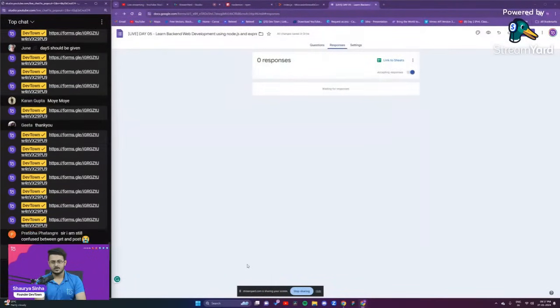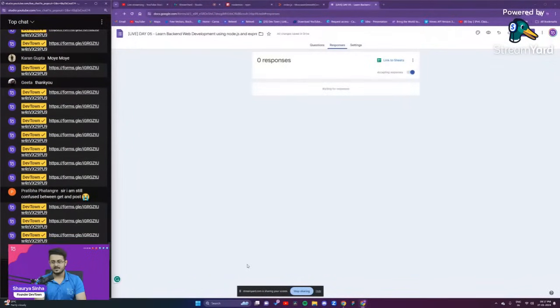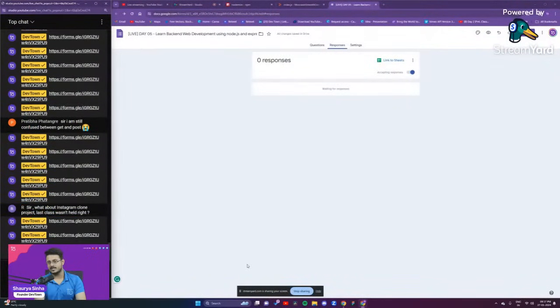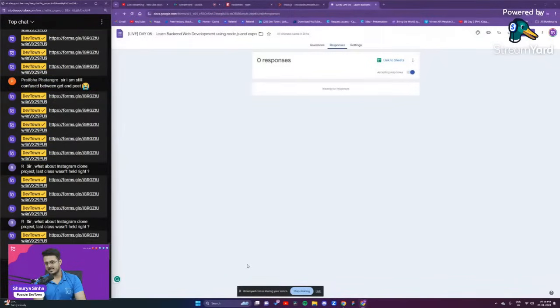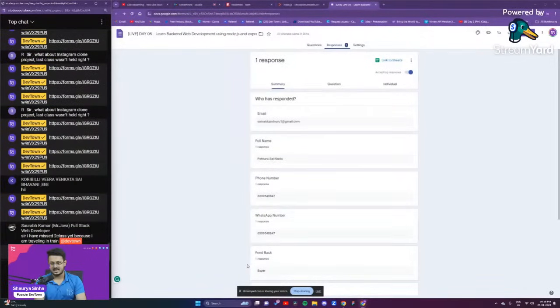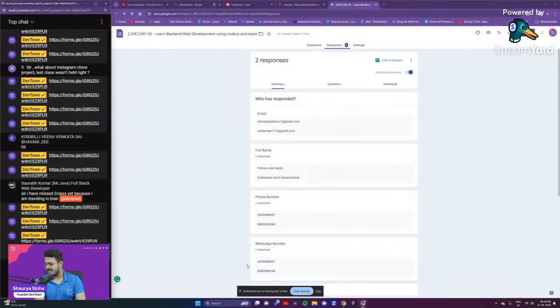Yesterday I was still getting confused between get and post. Get is basically you want something from the server. Post is something where you want to provide the server with some information. But still, tomorrow we'll see a practical example, and you guys will be able to understand it.